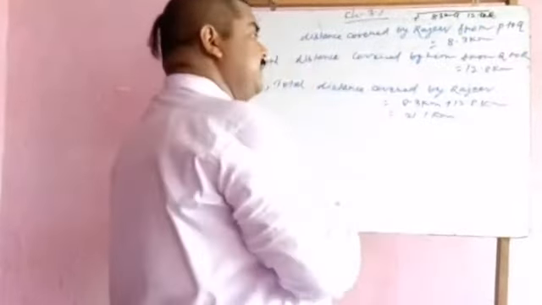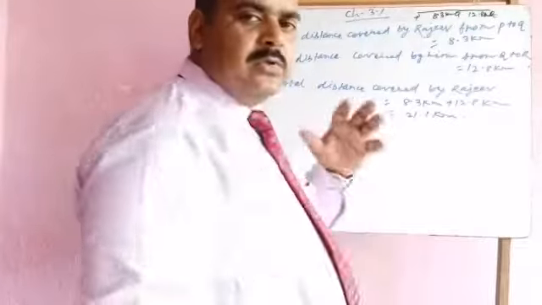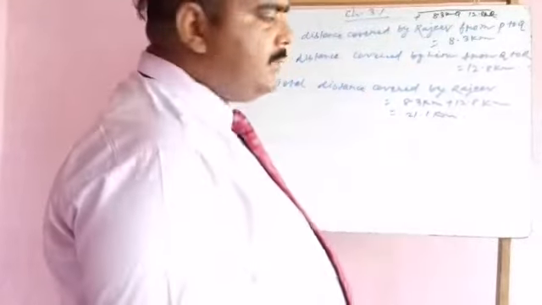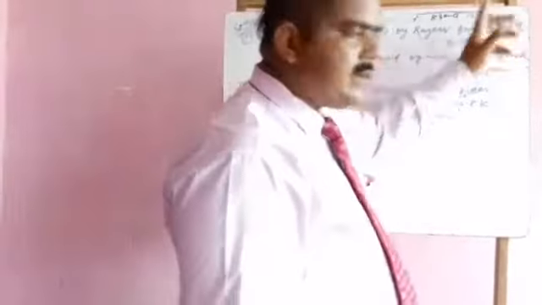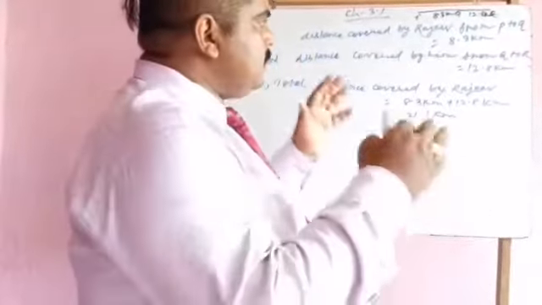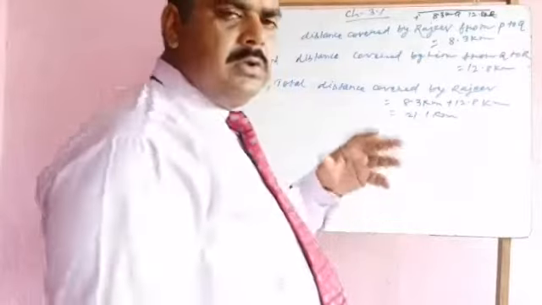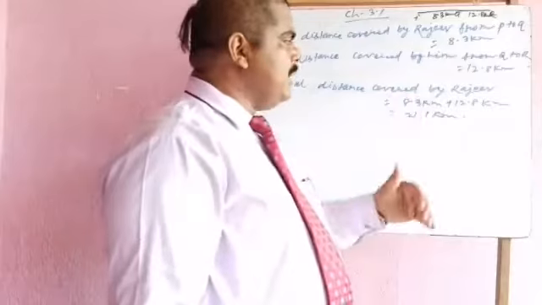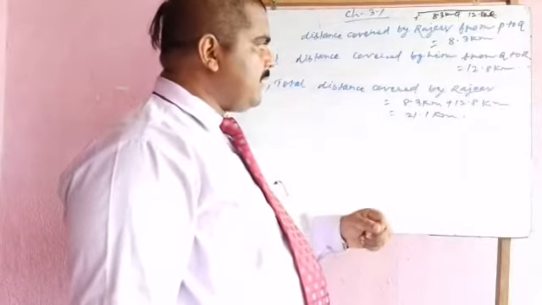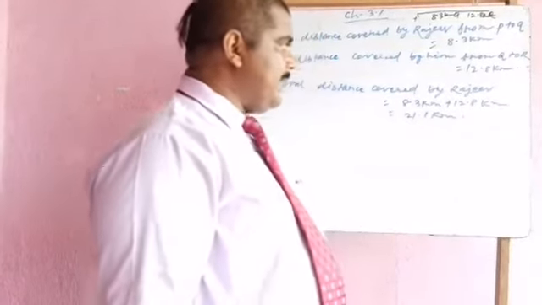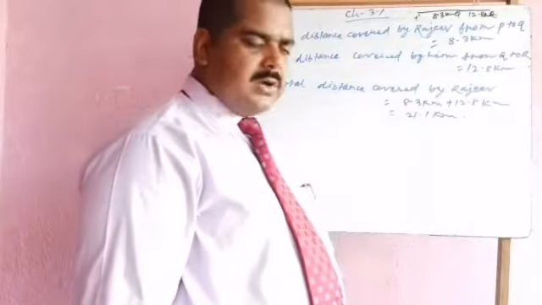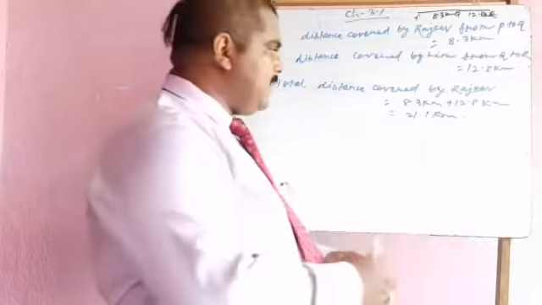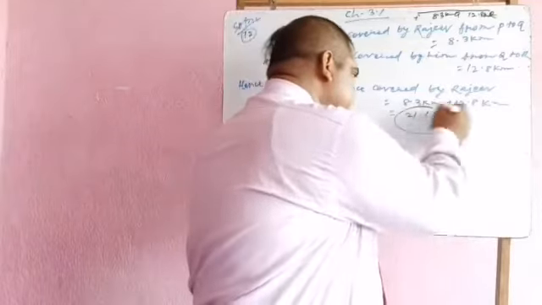Then you need to find the total distance covered by him, from P to R. So the total distance covered by him you can find out by adding these two, 8.3 kilometer and 12.8 kilometer. On addition, you get 21.1 kilometer, and that is the result of this question.